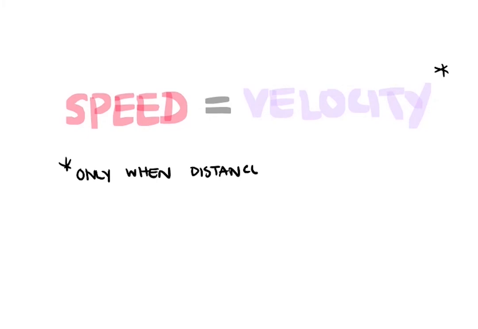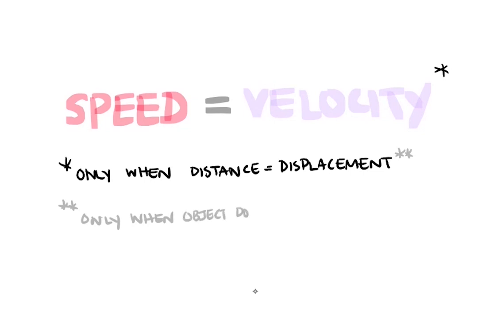I wonder, can they be the same? Well, sure. The only difference between them is distance or displacement. So, whenever those two are the same, then the value of speed and velocity are the same. So, when can distance and displacement be equal? Remember, one is a scalar and one is a vector, and vectors consider direction. So if the object doesn't change direction, then the values for distance and displacement will be the same. And therefore, the values of speed and velocity will also be the same.